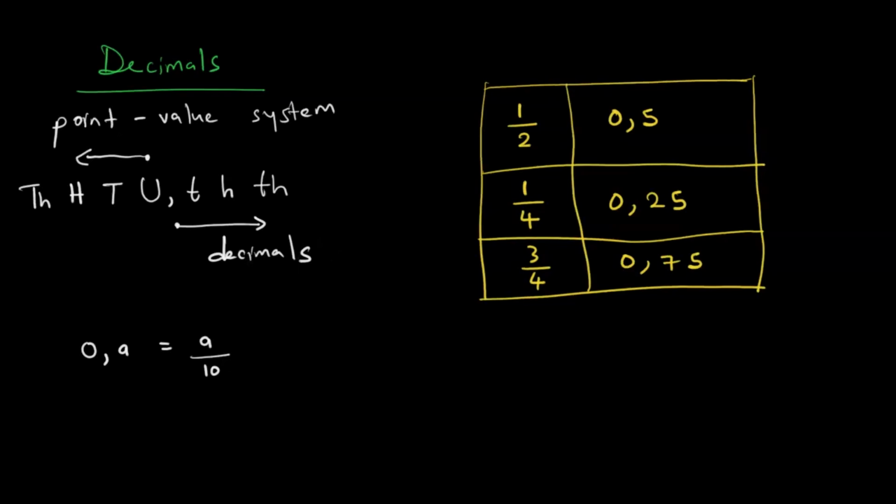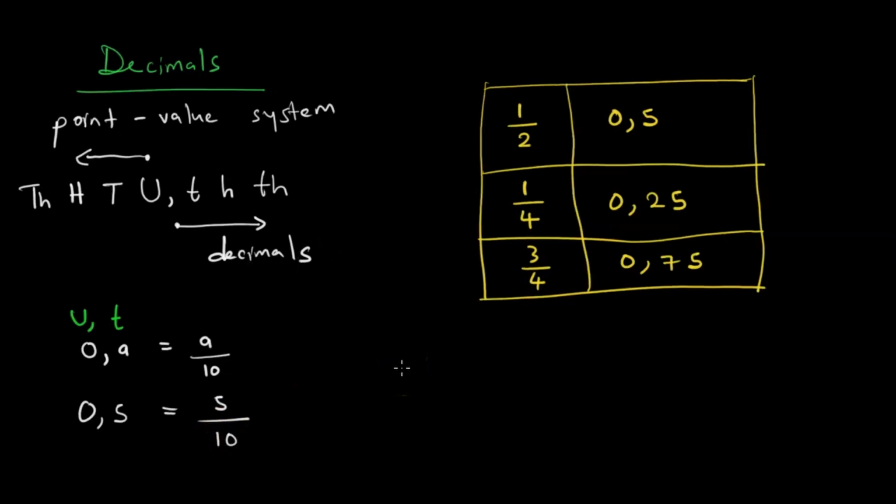The reason is that we have units here and tenths here, so it is going to be a over 10 because a is in the tenths. If we apply the same rule, for 0.5 it is equal to 5 over 10.